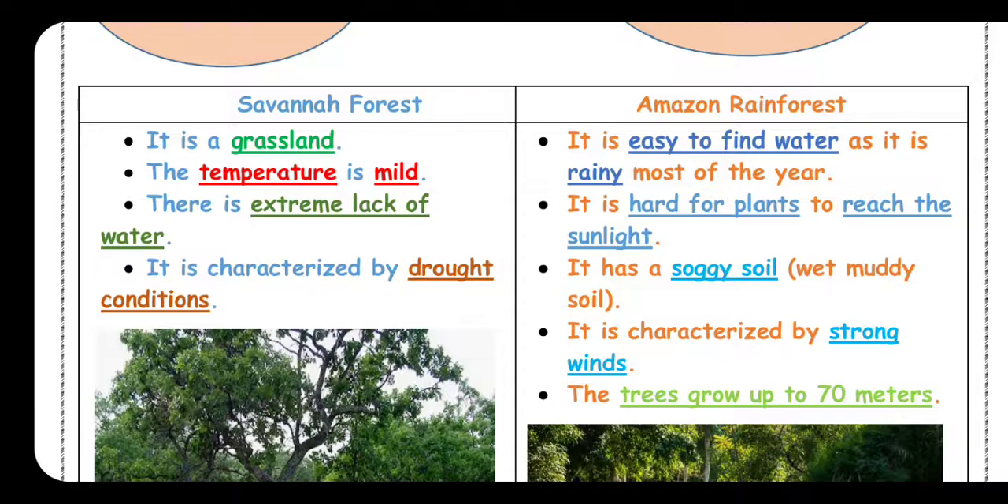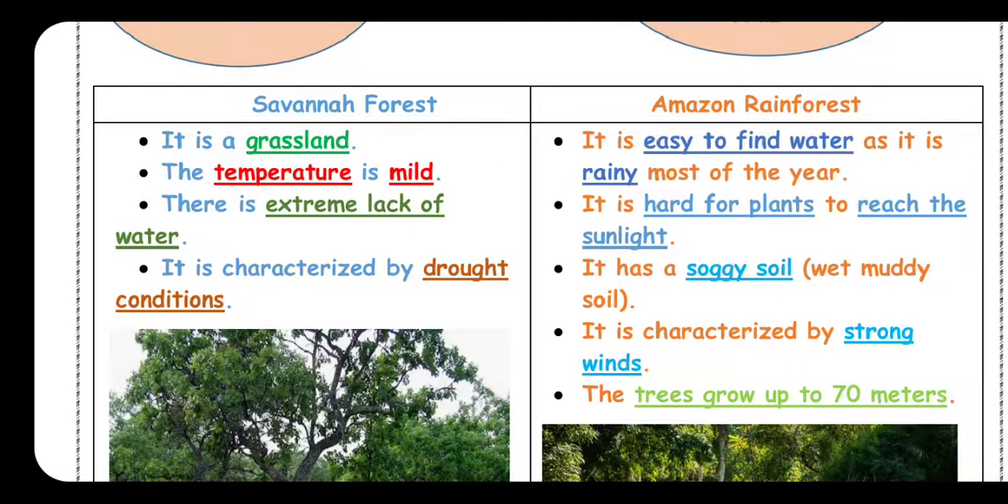So now it is the difference between savanna forest and Amazon rainforest. Here, savanna, extreme lack of water, so it's characterized by drought conditions. But in Amazon rainforest, it's easy to find water because it's raining most of the year. Okay? In this part, I talked about the difference between savanna and Amazon. But now I will talk about the two trees which live in them.